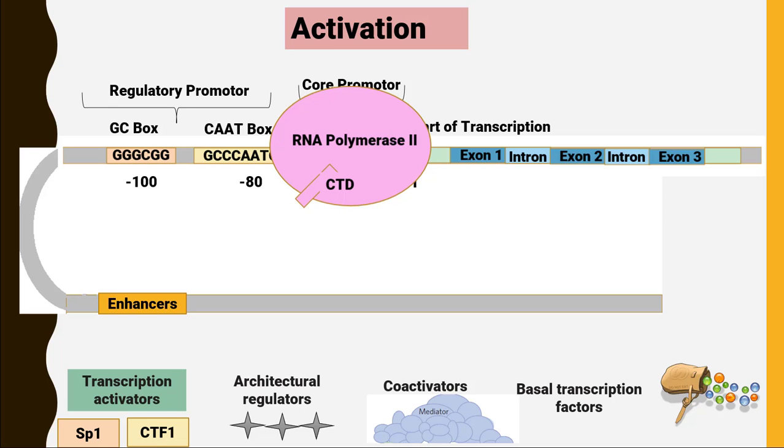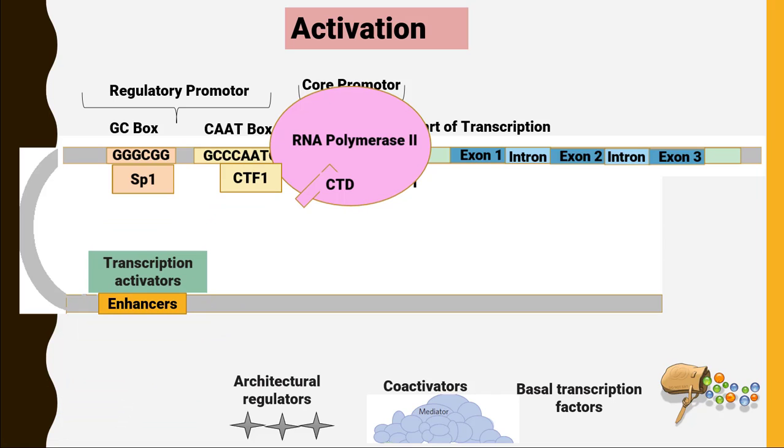Initially, the transcription activator is going to bind itself to the enhancer region. We have 2 specific types of activators as well that are going to bind to the regulatory promoter consensus sequence. One is called SP1, which binds to the GC box, and the second one is called CTF1, which binds to the CAT box. The function of these activators is to provide a signal to the core promoter or transcription machinery to start the process of initiation.